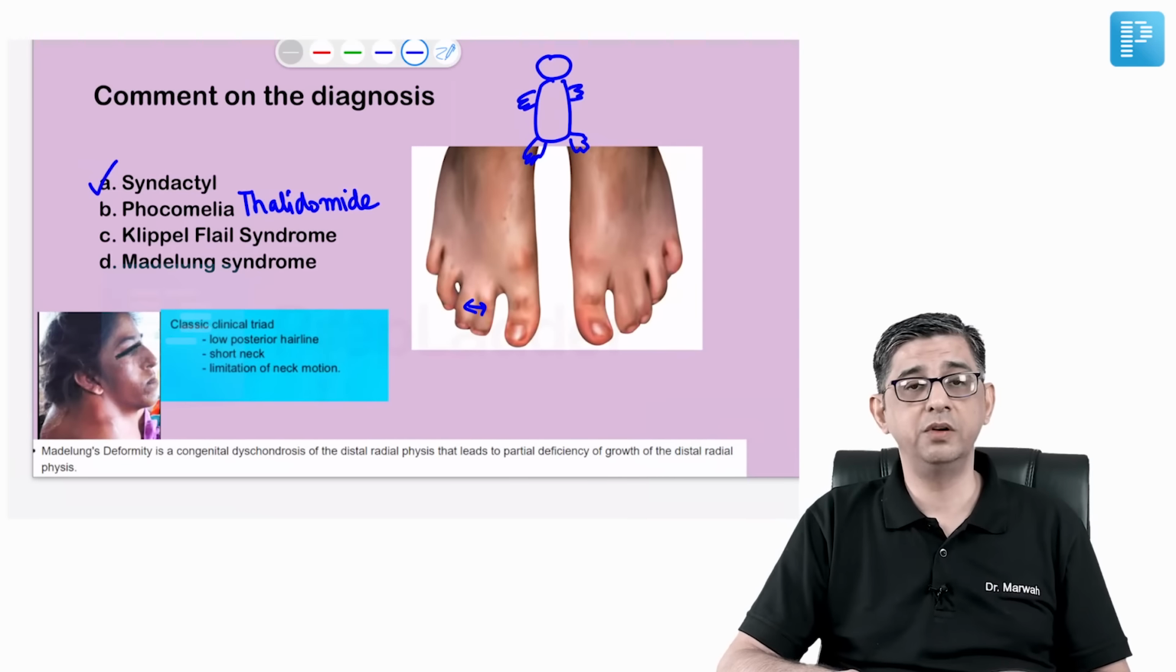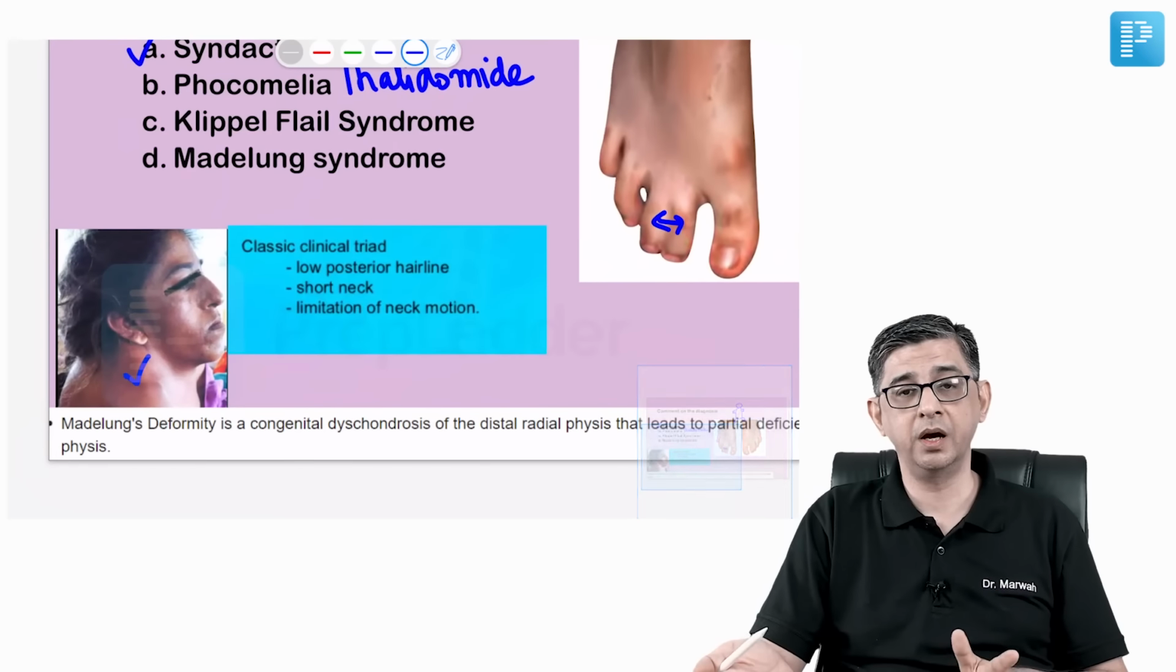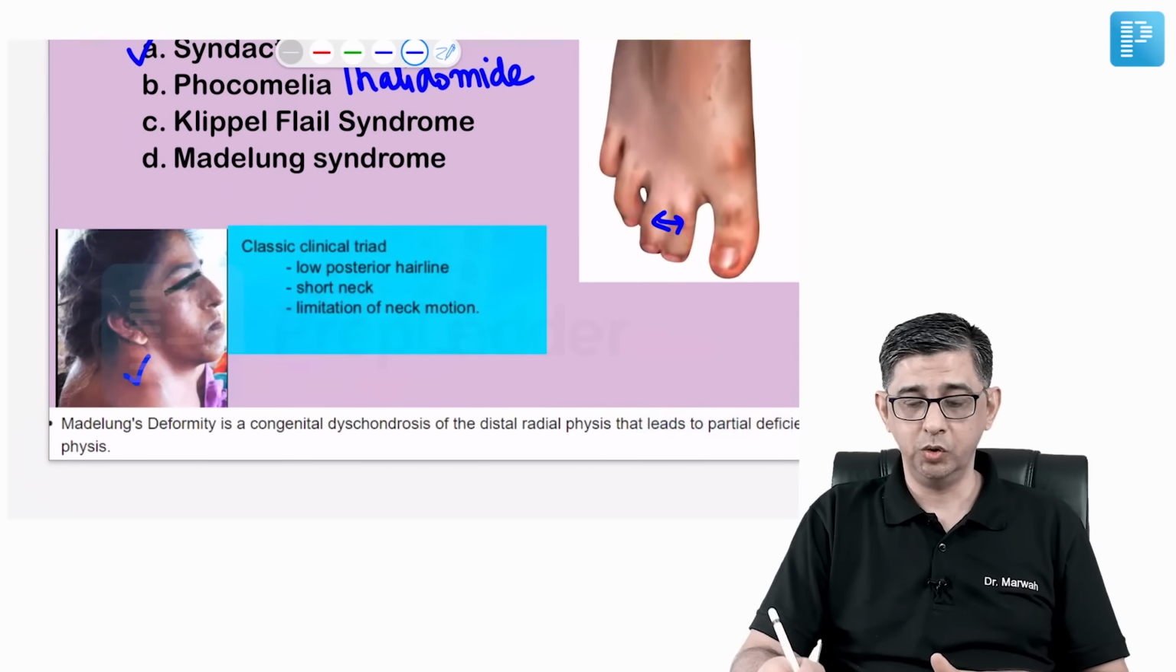Klippel-Feil syndrome, where the person would have this very classical appearance of the neck. So you have a low posterior hairline, you have a short neck, there's limitation of the neck motion per se. So this is itself an image based question for the future years. And Madelung syndrome is again an MCQ.